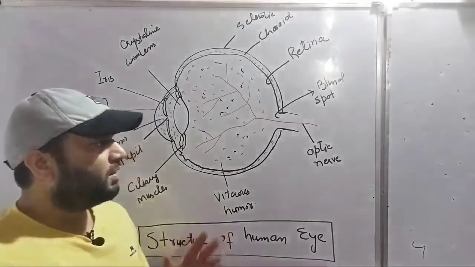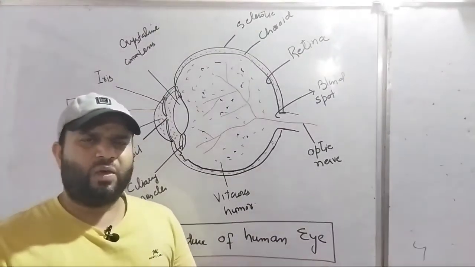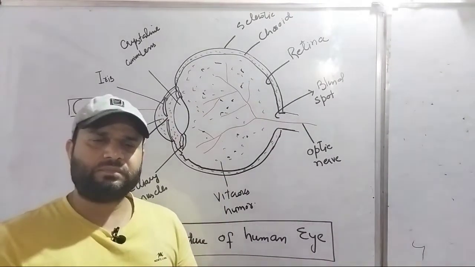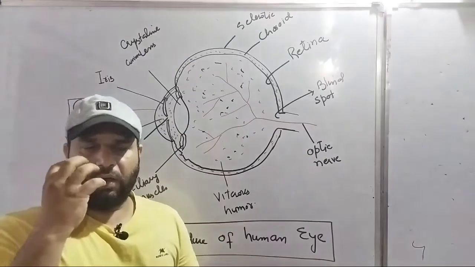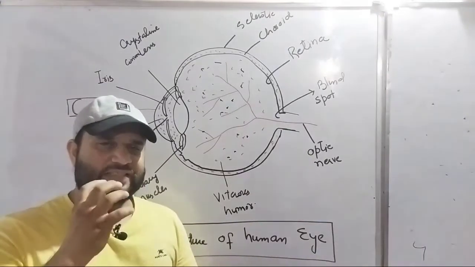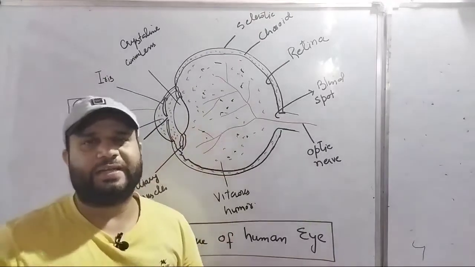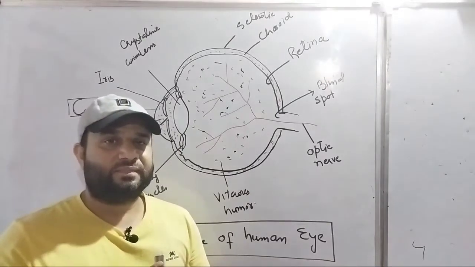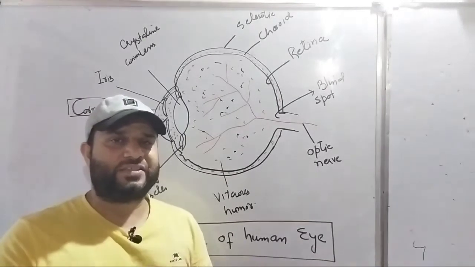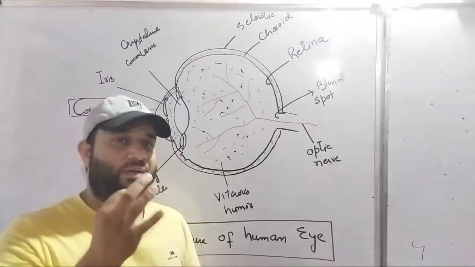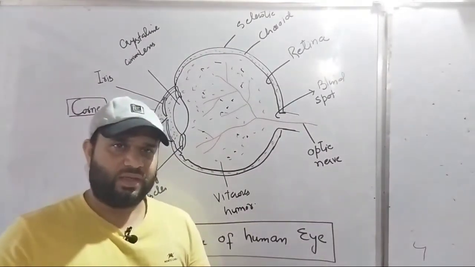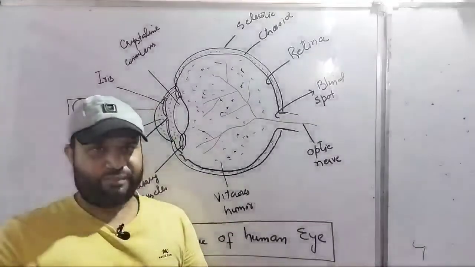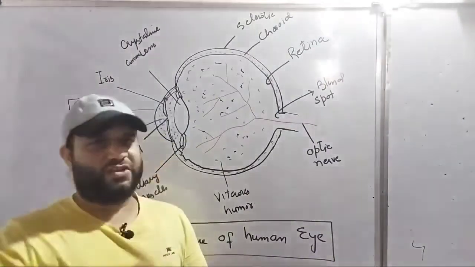ठीक है, तो ये पेयर ऑफ आई, अगर आप अब एक क्वेश्चन है, why we have to study this eye in physics? The question is very simple. Our eye exactly works on the principle of the light. Eye is a natural optical instrument. It's an optical instrument, but that is natural. It works on the principle of light, that is refraction. So when light enters into our eyes, there occurs many refractions.